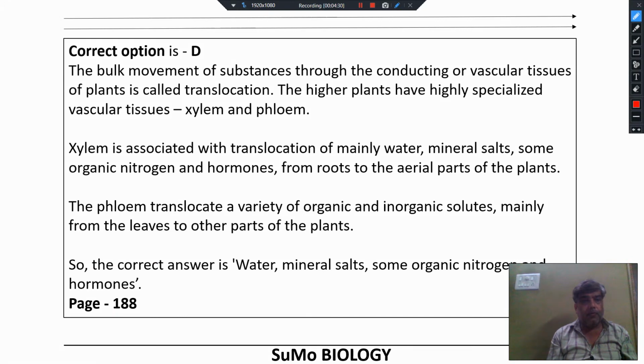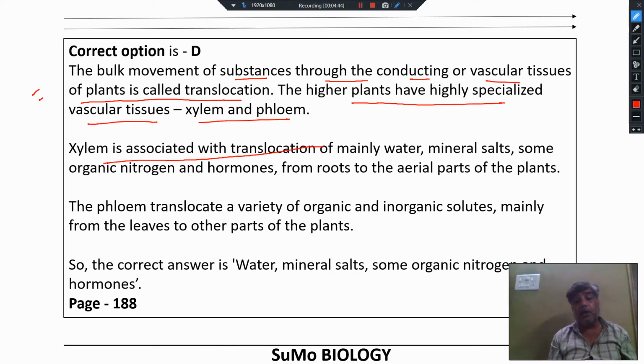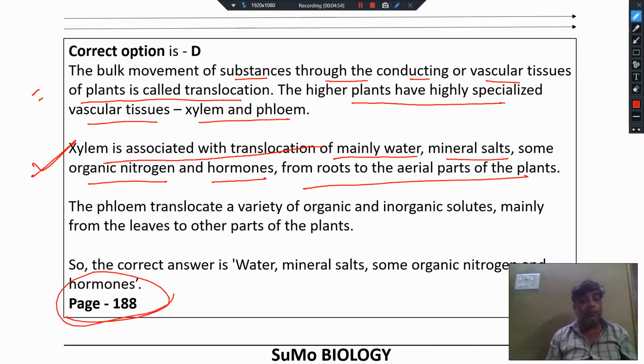Correct answer is option number D. The bulk transport of substances through the conductive or vascular tissue of plant is called translocation. The higher plants have highly specialized vascular tissue, xylem and phloem. Xylem is associated with translocation of mainly water, mineral salts, some organic nitrogen and hormones from roots to aerial parts of plant. It is clearly mentioned in your NCERT on page number 188.